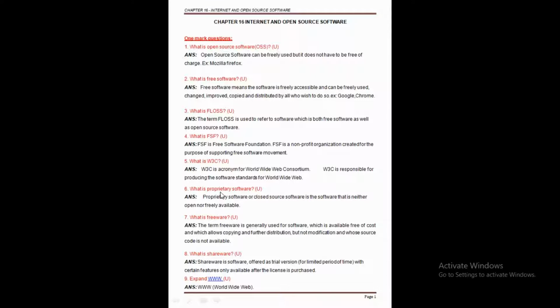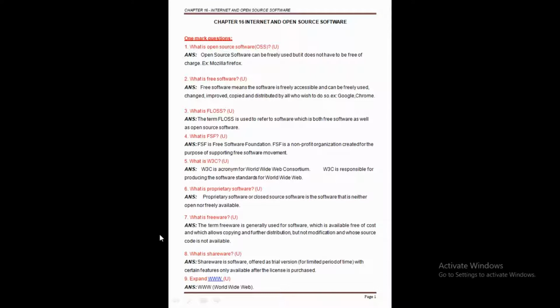Here the word libre, L-I-B-R-E, is a Spanish word, and livre, L-I-V-R-E, is a Portuguese word. The meaning of both libre and livre is very simple: the meaning is freedom. Clear this point here? So we can say that FLOSS is software which comes in the category of free software as well as open source software here.